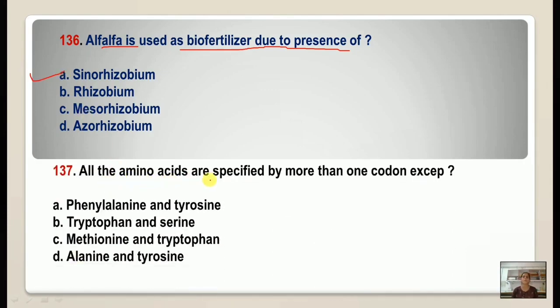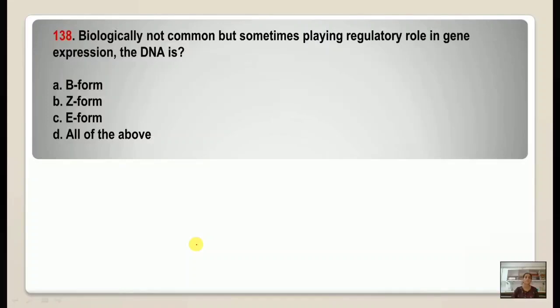All the amino acids are specified by more than one codon except, so all the amino acids we know they have more than one codon except for methionine and tryptophan. Number 138. Biologically not common but sometimes playing regulatory role in gene expression, the DNA is the Z form of the DNA.